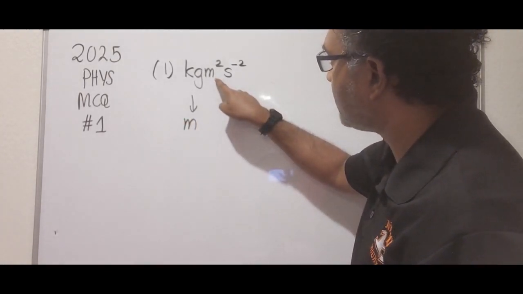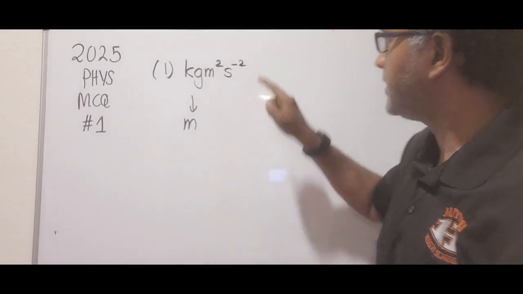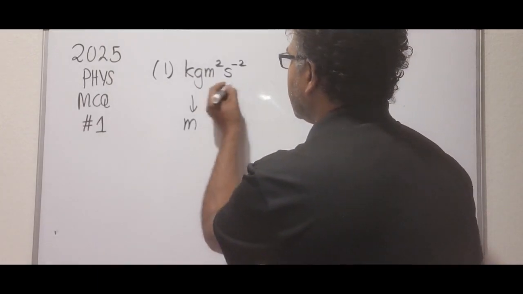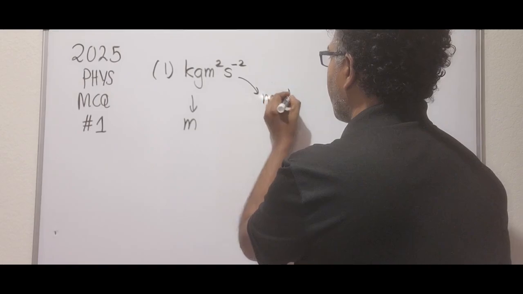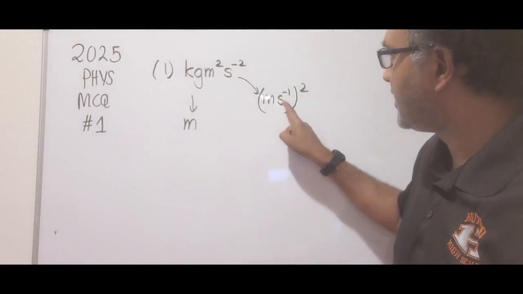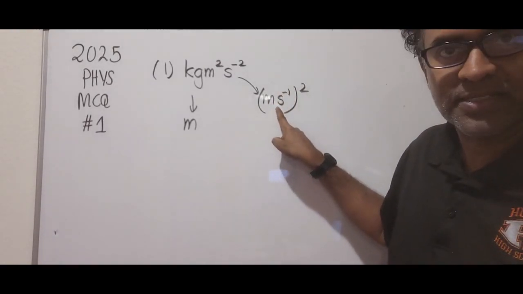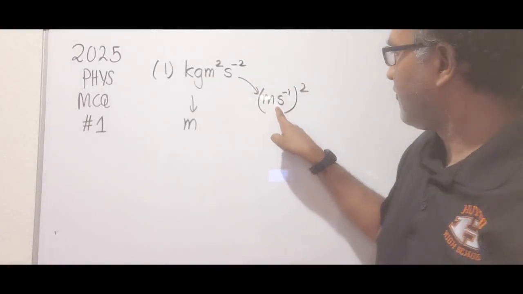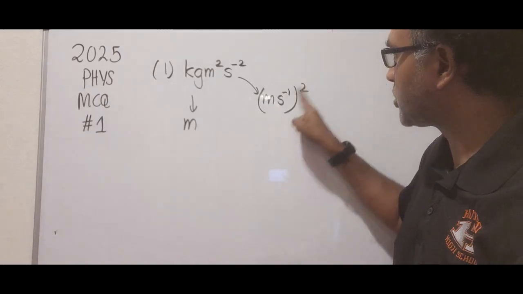And then this one, meter squared per second squared, we can write it in this way. Okay, now you should be able to identify that unit. That's the unit of velocity or speed. So this is speed squared.